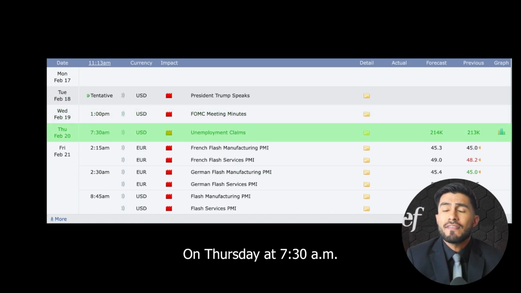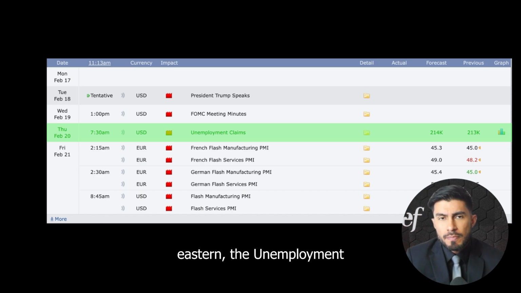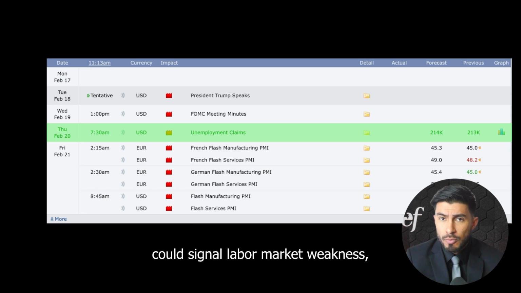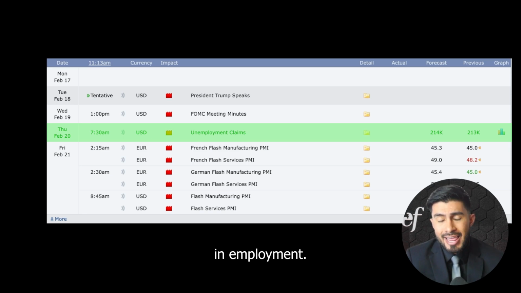On Thursday at 7:30 a.m. Eastern, the unemployment claims report will be released. This weekly report tracks the number of people filing for unemployment benefits for the first time. A higher than expected number could signal labor market weakness, while a lower figure would indicate strength in employment.